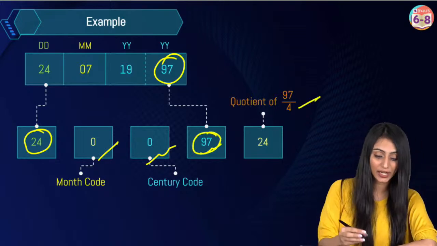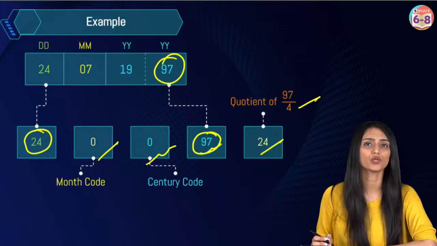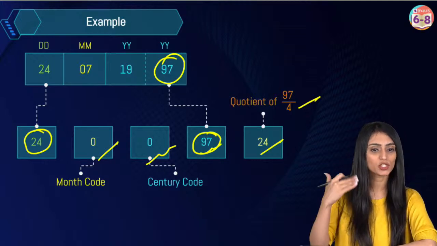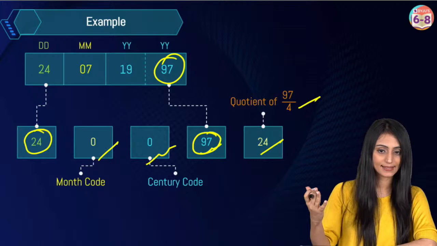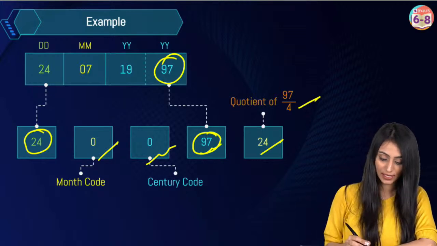Whatever the quotient you get, you have to write here. So what would be the quotient if you divide by 4? That's going to be 24. Yes? Okay. That's going to be 24.